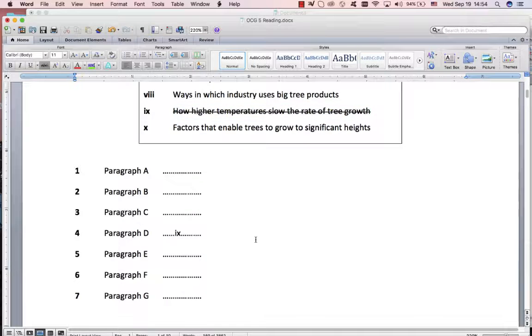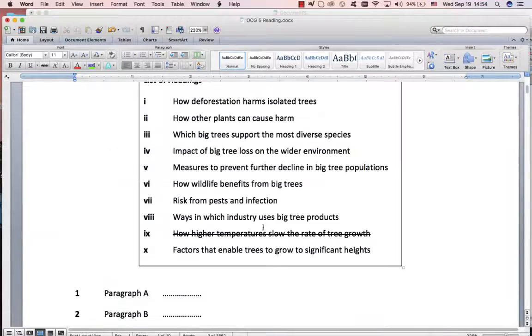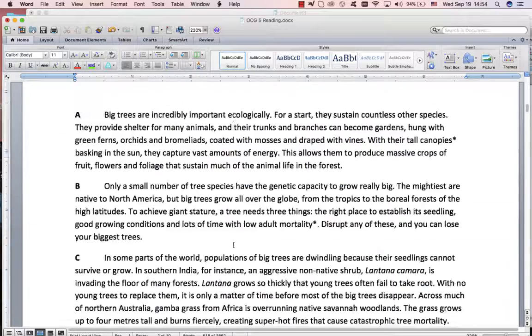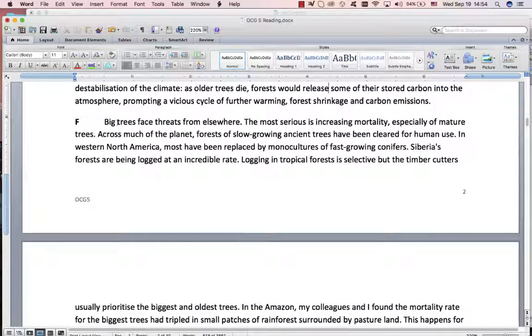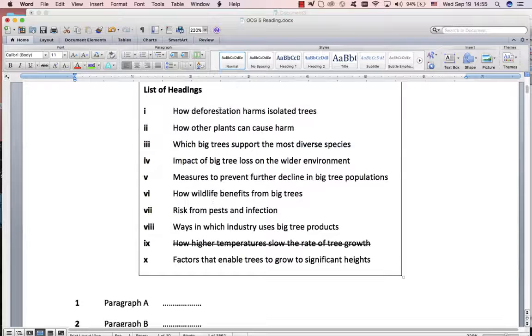Very important. Great. Clark's hypothesis, if correct, means tropical forests would shrink over time. Tropical forests and time. I don't remember anything about tropical forests and time. I'll come back to that. Big trees face threats from everywhere. So we want something about threats, dangers. Maybe there's harm. Again, now this is a negative paragraph.